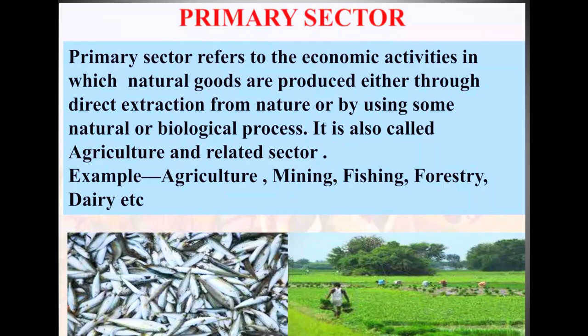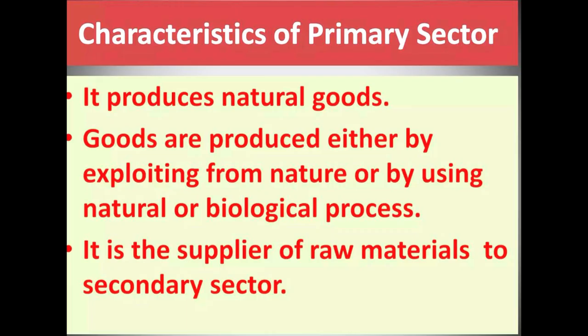The primary sector has certain characteristics. First, it produces natural goods, and goods are produced either by exploiting from nature or by using natural or biological process. It is a supplier of raw materials to the secondary sector, and those activities that utilize the natural resources directly are included in the primary sector. These are the major characteristics of the primary sector.